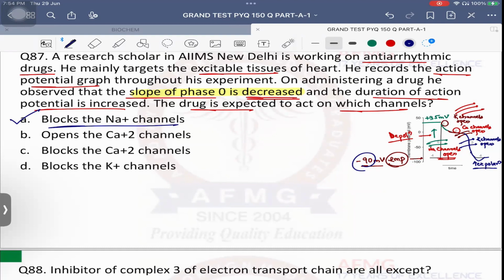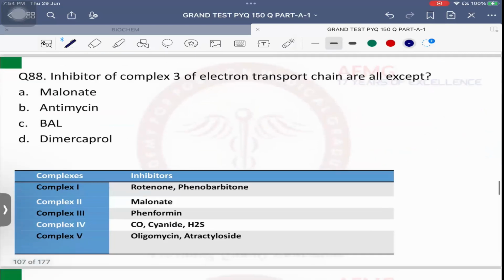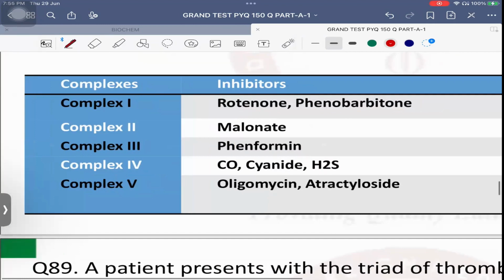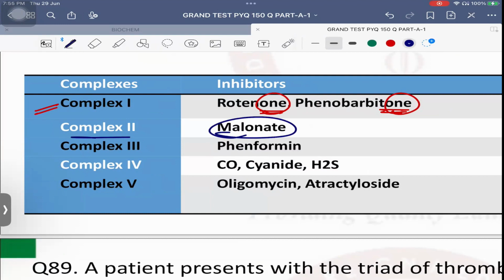Next is question number 88. Inhibitors of complex 3 of the electron transport chain are all except. So we know complex 1 inhibitors usually contain 1 in their name, that is rotenone and phenobarbital. Any one which contains 1 in its name is a complex 1 inhibitor, rotenone and phenobarbital. Then complex 2 inhibitor is malonate, also known as malonyl coenzyme A.